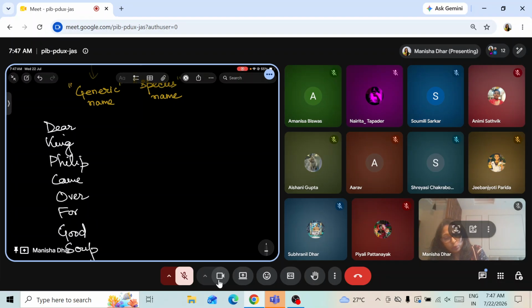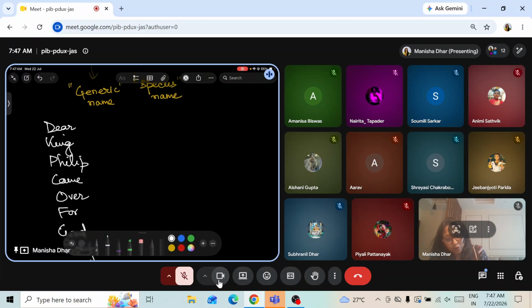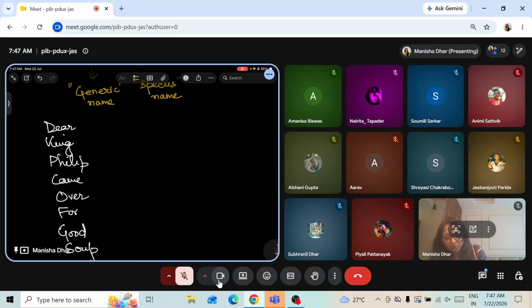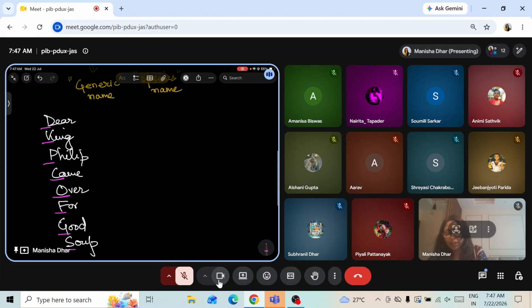Got it? Why we have written it down? Because it's not always easy to remember the sequence, the hierarchy. So we write it in this way so that only the first alphabet we consider and we can get the hierarchy easily. Like starting with soup, species.